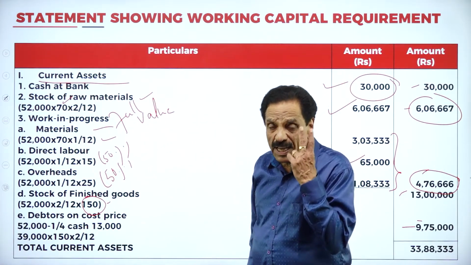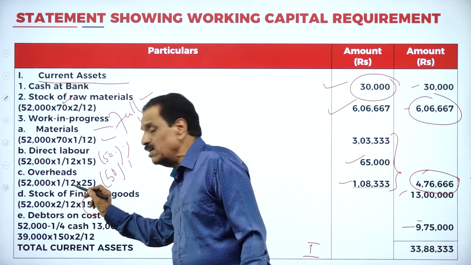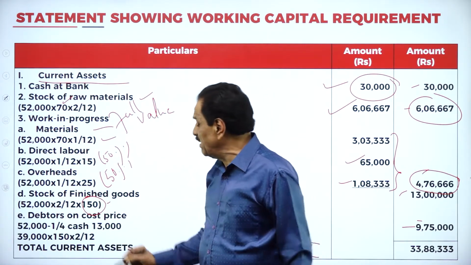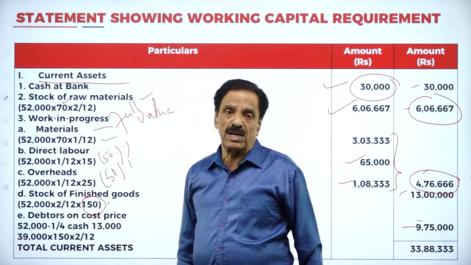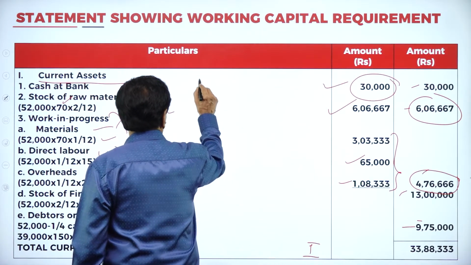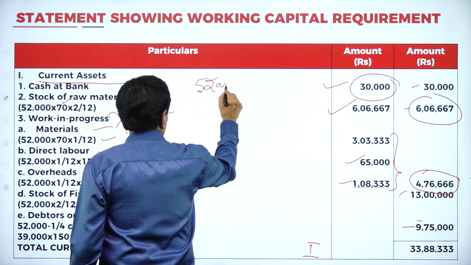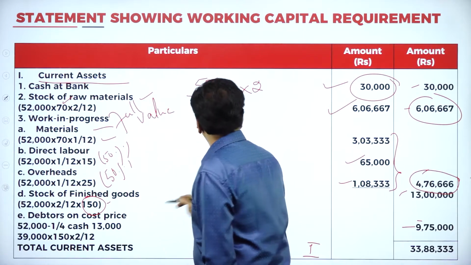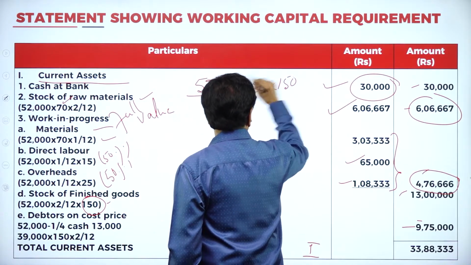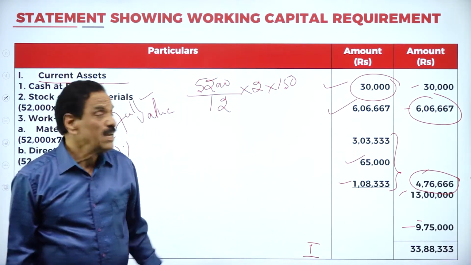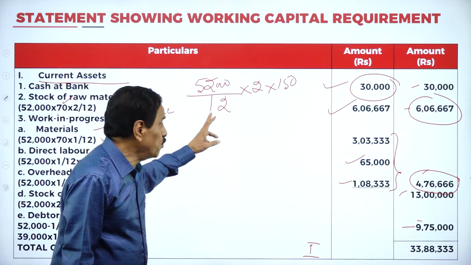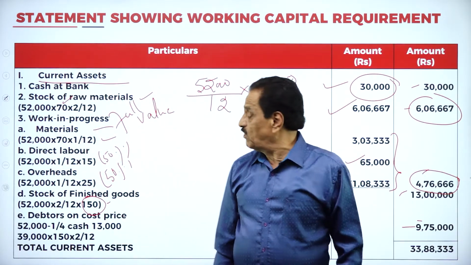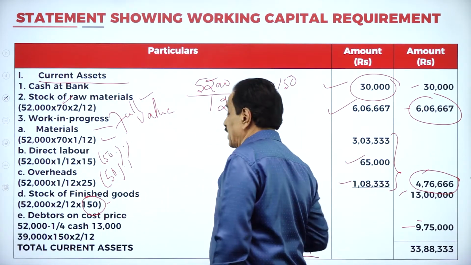How many months will it stay? 2 months. 52,000 for 12 months. For 2 months, how much? How to calculate? For 12 months, it is 52,000. Somebody calculates like this also: 52,000 for 12 months, you want for how many months? 2 months. What's your cost price? 150. You can work out this: 52,000 divided by 12 per annum, for 2 months. Cost of the material is how much? 150. This will work out 13 lakh.